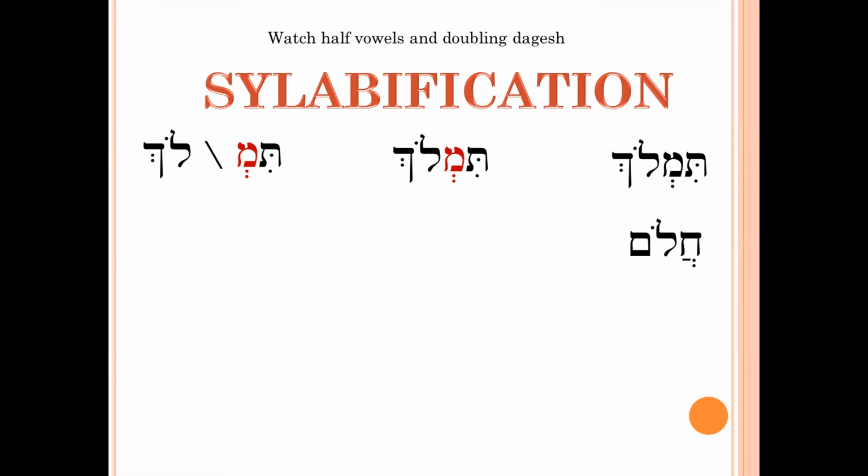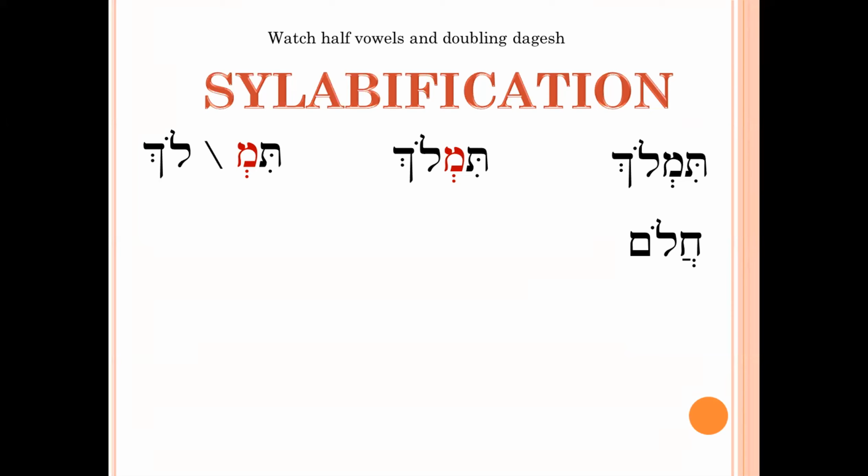How many syllables are in this? Two? No, only one syllable, because this Khatef Pathak will not form a syllable. It is a compound Shiva, a half vowel.